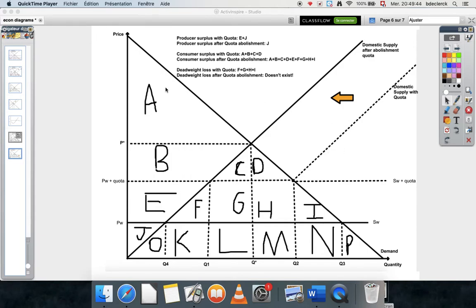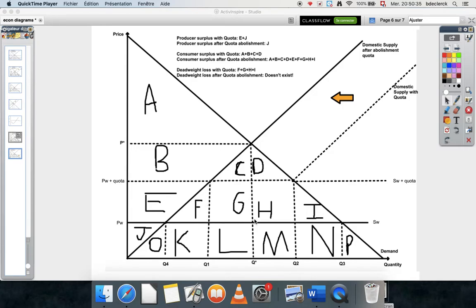So with the quota, we can see the consumer surplus is the area A, B, C, D. Now, when the quota is abolished and the price decreases, the consumer benefits so much from the lower prices, as the new consumer surplus is A, B, C, D, E, F, G, H, I. Now, on the other hand, the producer is hurt by this because with the quota, since it costs more for foreign countries to sell in this country, the domestic producers can capitalize on this, and as you can see, they have a producer surplus when the quota is active of J plus E, and then obviously when it's abolished, they only get J here.